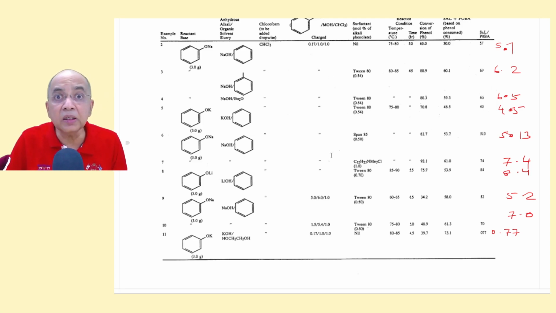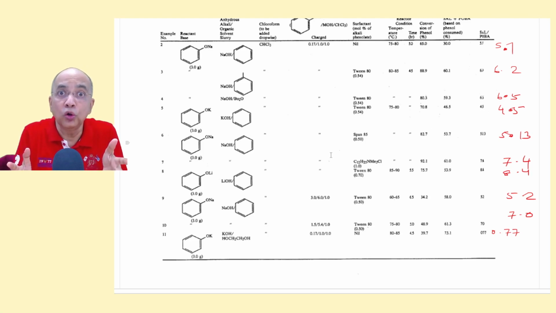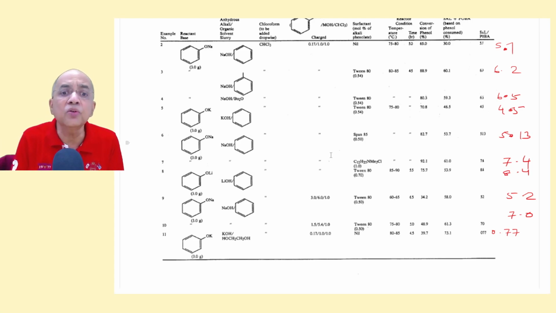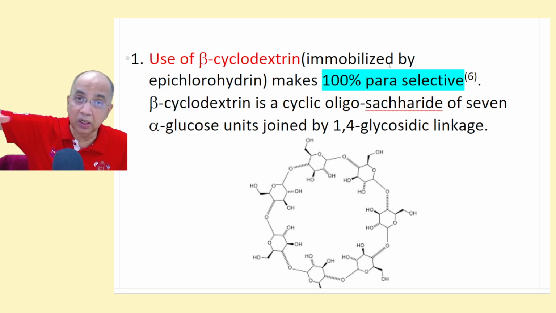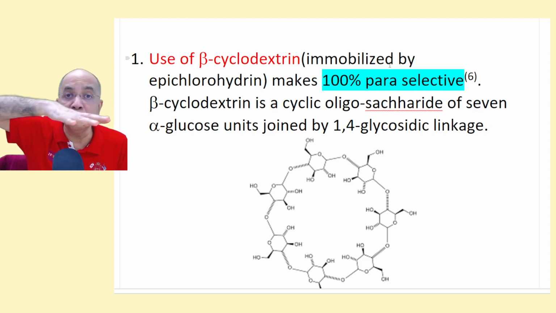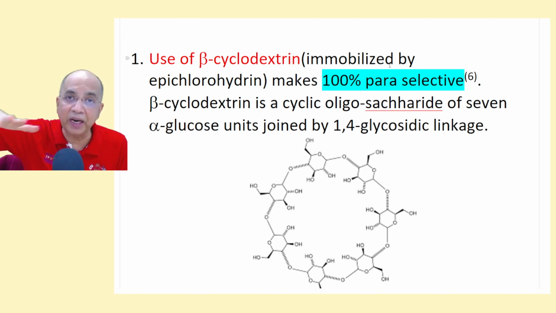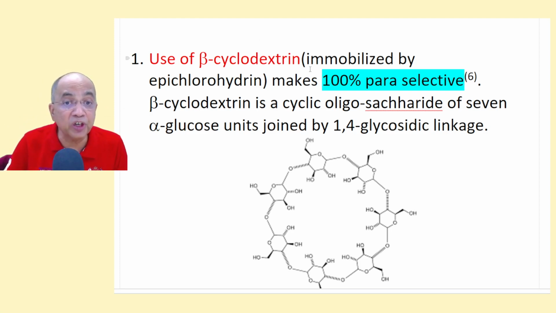But if you don't want ortho, salicylaldehyde you don't want, para you want, then you go for another method. You don't use these things. You use another; I also use cyclodextrin. You use beta cyclodextrin, which is very costly. Therefore, it is done on a solid surface, immobilized on epichlorohydrin. I am not writing the structure of the epichlorohydrin surface, so that you can reuse beta cyclodextrin.